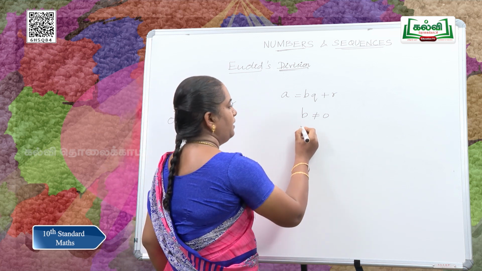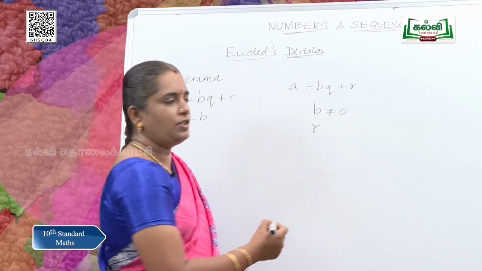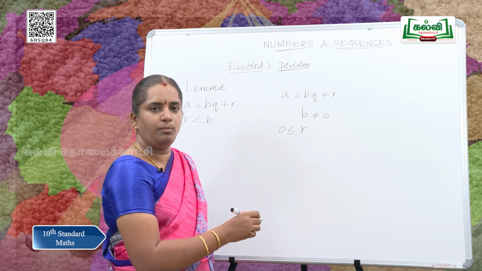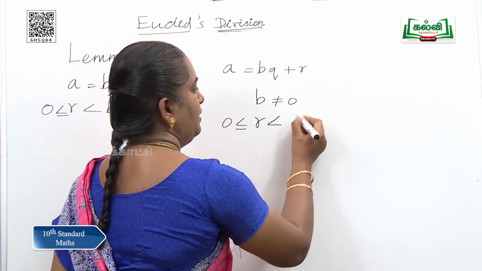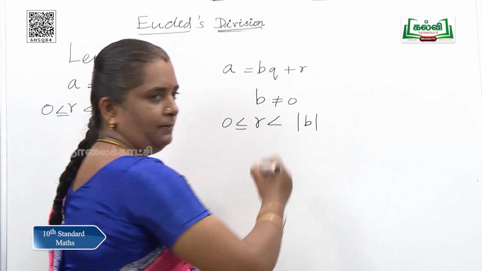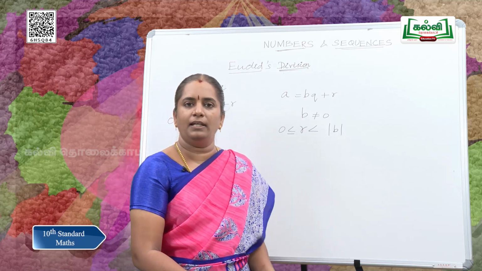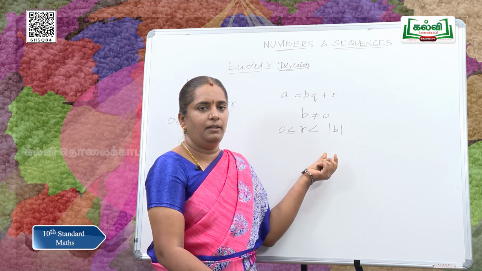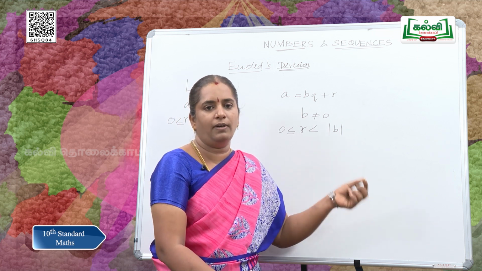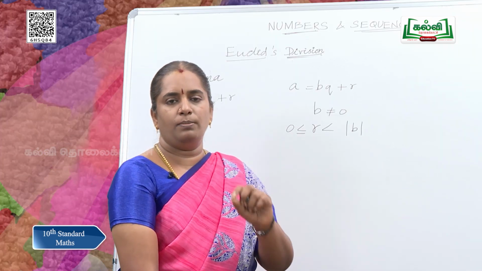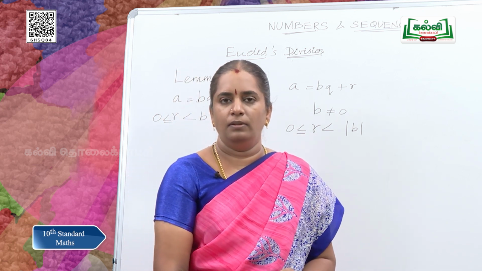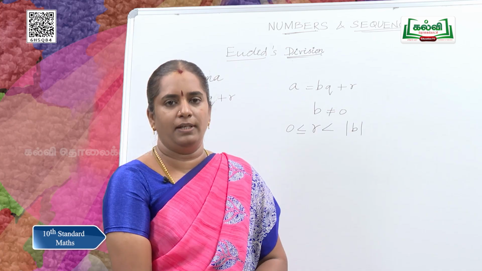And what happens to R? R should be greater than or equal to 0, and it should be less than the numerical value of B, because B may be negative, but we take the numerical value of B, and R should be less than that value. R should always be non-negative. It may be 0 or any positive integer.